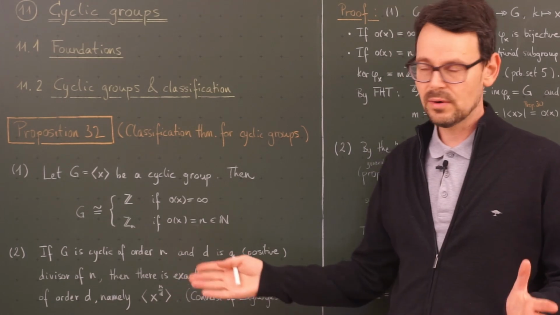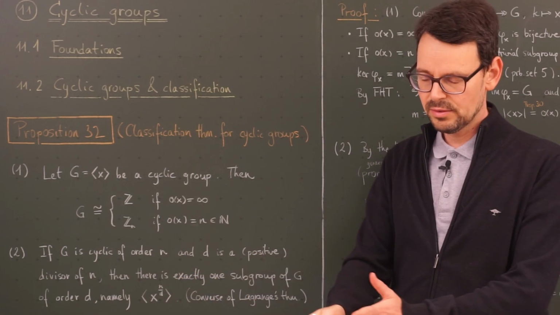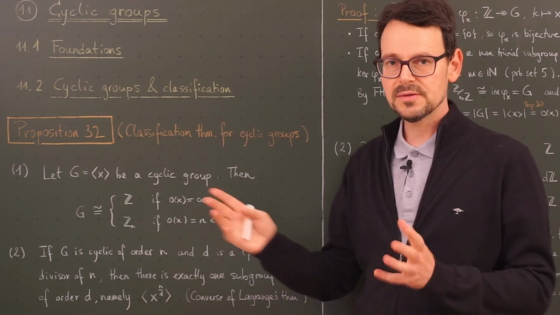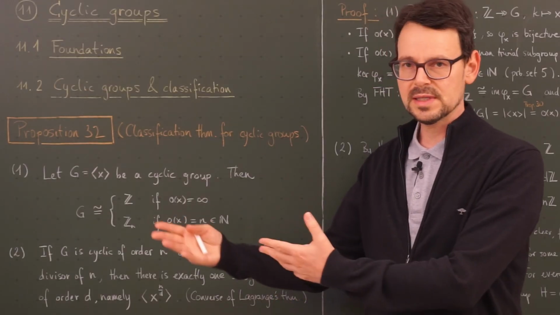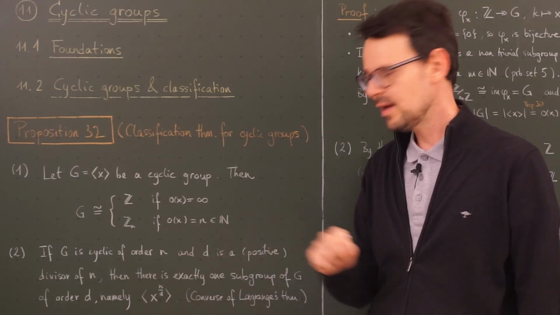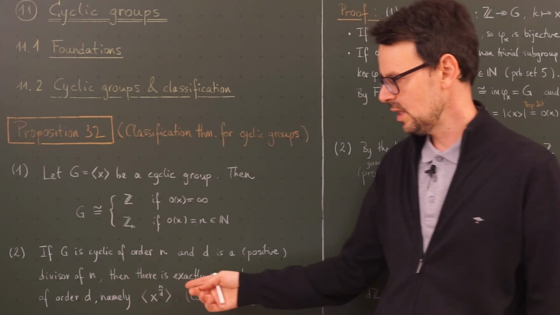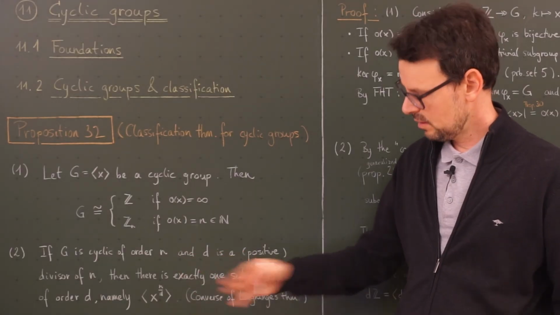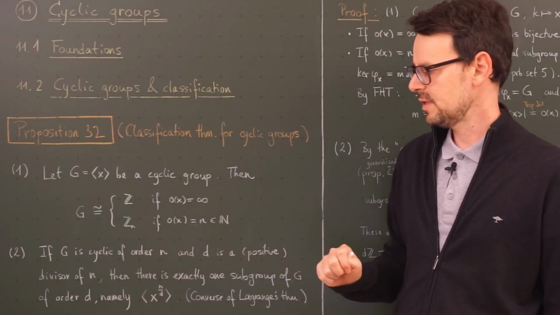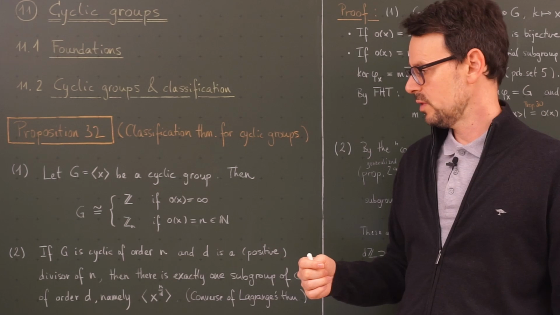So we all know Lagrange's theorem, which states that if I have a subgroup, then the order of this subgroup is a divisor of the order of the group. Now in the case of cyclic groups, we have the converse statement, namely if I have a divisor of the group order, then there is a subgroup of this order. And this subgroup is also unique in this case. But the converse of Lagrange's theorem, that there is a subgroup of every such order, as we have seen back then, is not true in general.